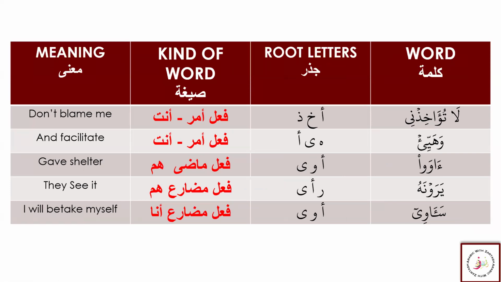We also did Amana, Yu'minu, and we did Ra'a, Yara. So these are all the irregular verbs because they have one harfi illa or two harfi illa or the Hamzas in their root letters. So their construction is quite different when we do their Sarf Saghir and Sarf Kabir charts.